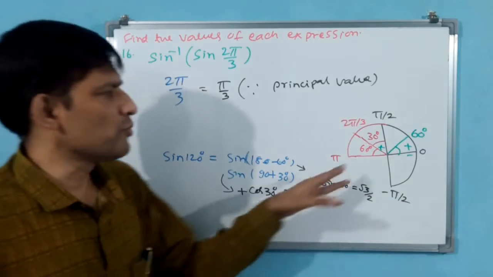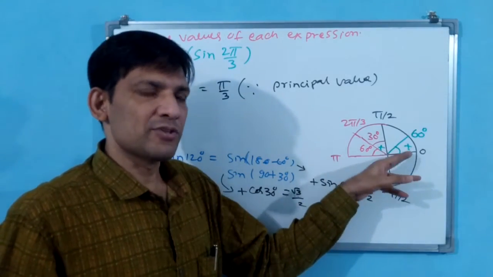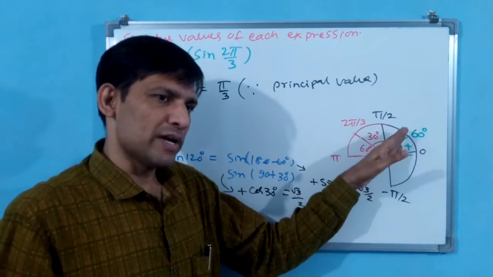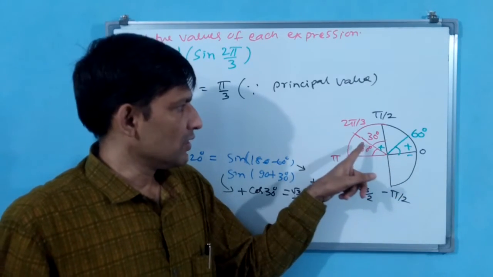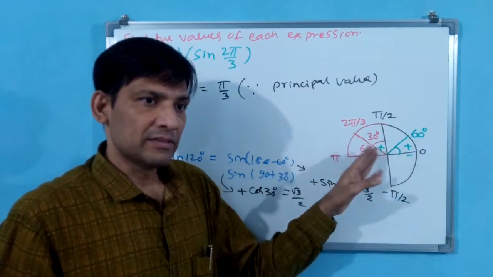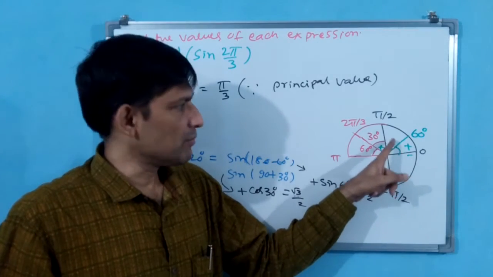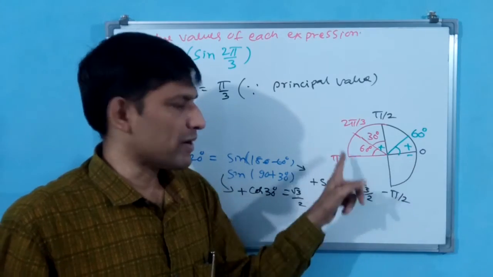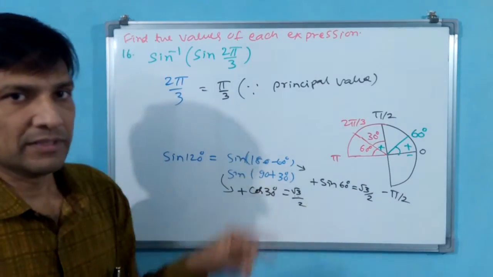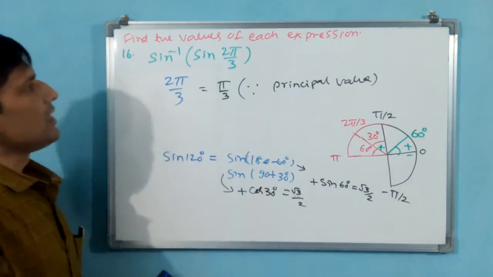Why? Because you may take 0 plus or 0 minus, that means positive angle or negative angle. If here it is becoming positive, then for cos you have to take here or here. Here cos, why? Because here it is positive. Here also positive, but this will not come for cos. 0 to pi only you have to take for cos inverse. Like that you have to think.